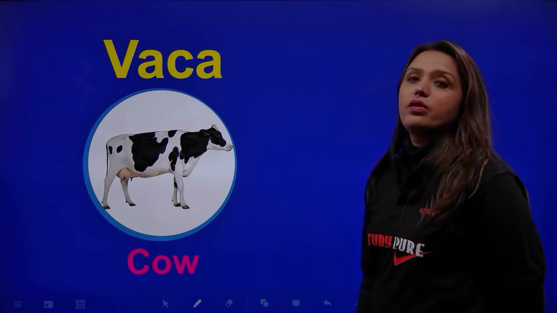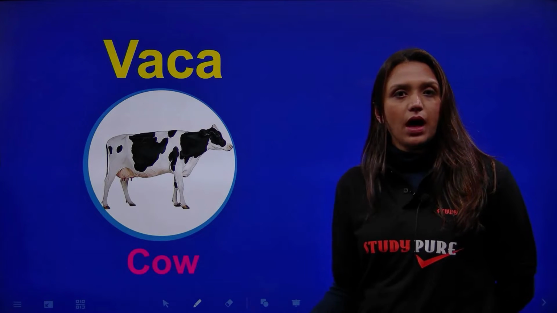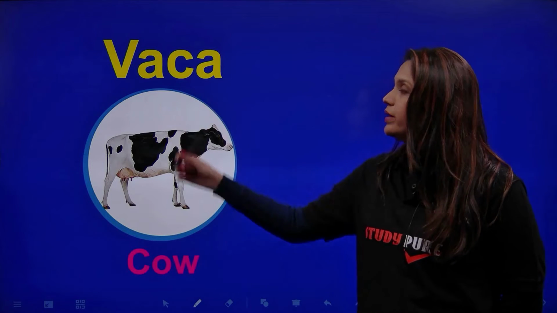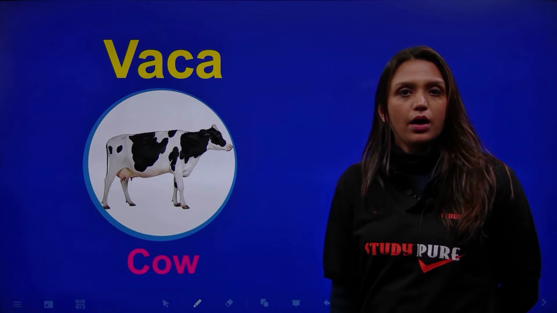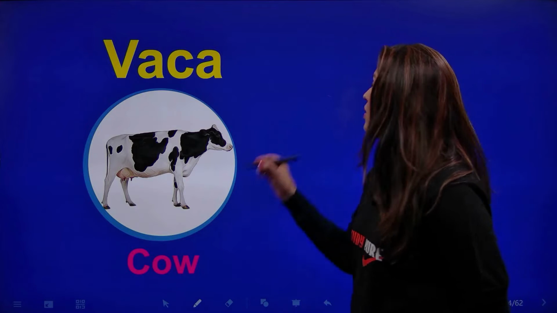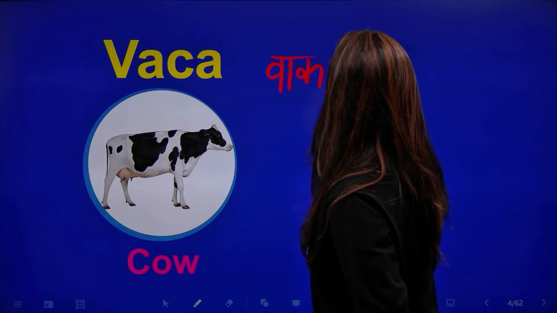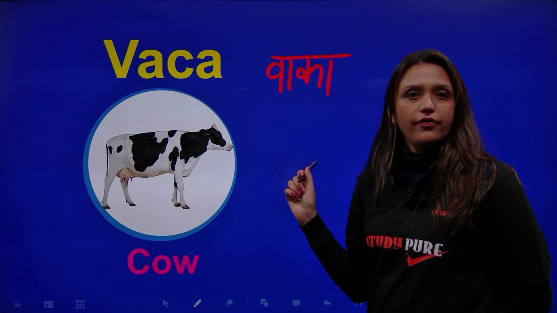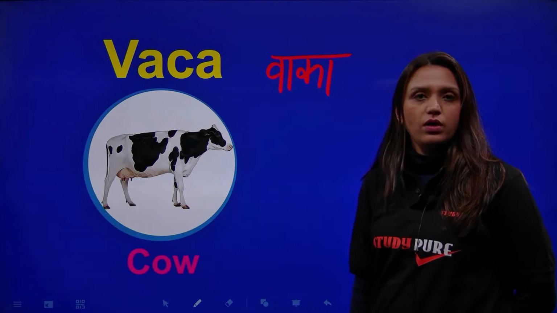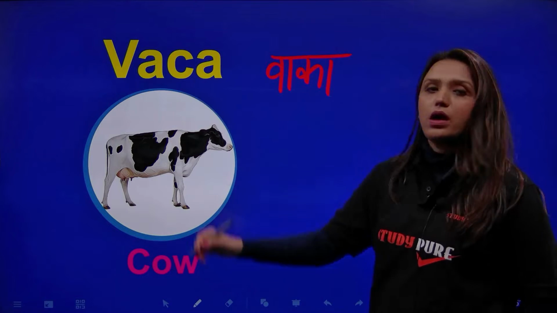What is this now? This is a cow. And how do we say a cow in Spanish? A cow is called a vaca. Vaca. That's a cow. Cow is called a vaca.